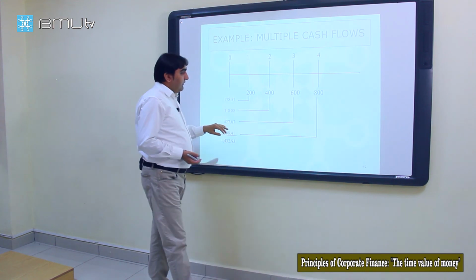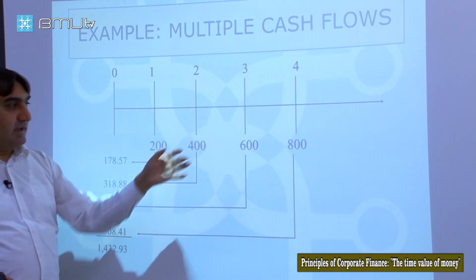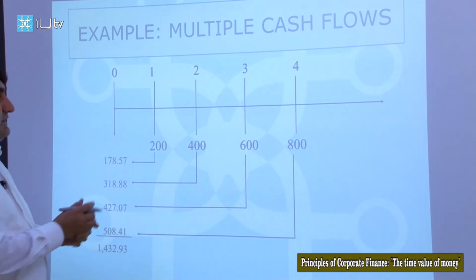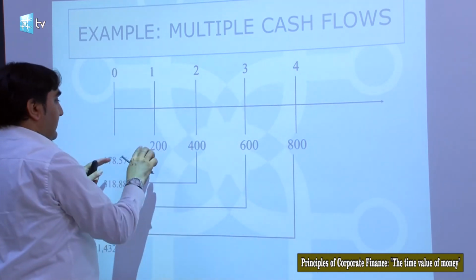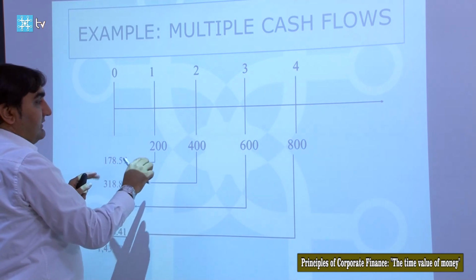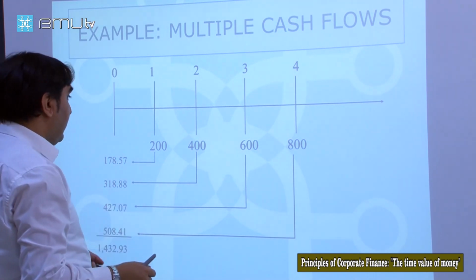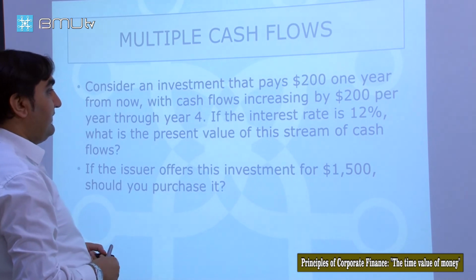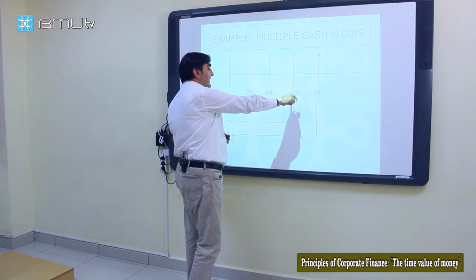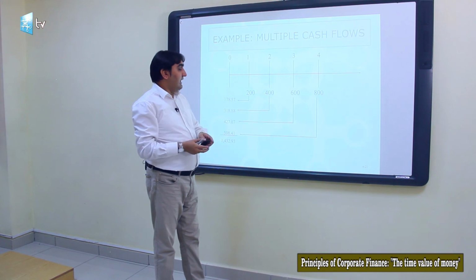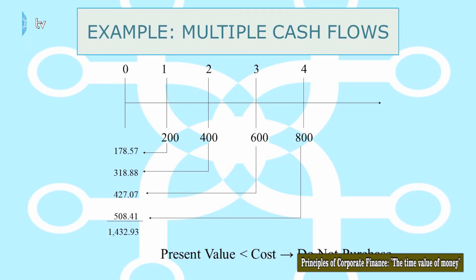The present value of all these cash flows can be calculated one by one: 200 divided by 1 plus rate, 400 divided by 1 plus rate squared, that's 12%, 600 divided by 1 plus rate to the power of 3, and 800 divided by 1 plus rate, that's 12%, to the power of 4. Summing up all these numbers, we get 1.4 thousand as the present value of all these cash flows.